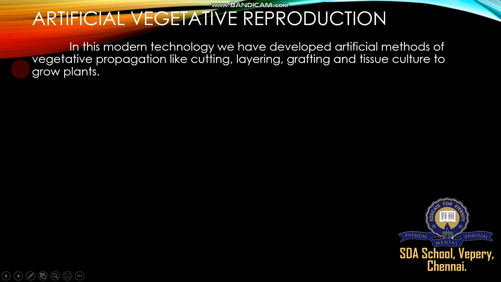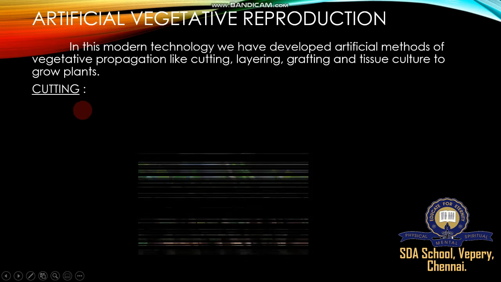Okay, in this method, technology we have developed artificial methods. What is artificial? Man-made. Propagate like cutting: the plant is broken into lots of stems or leaves or roots, cuttings, to develop new plants. And layering is also another method. Then grafting is transferring some tissue from mature plants to young plants.